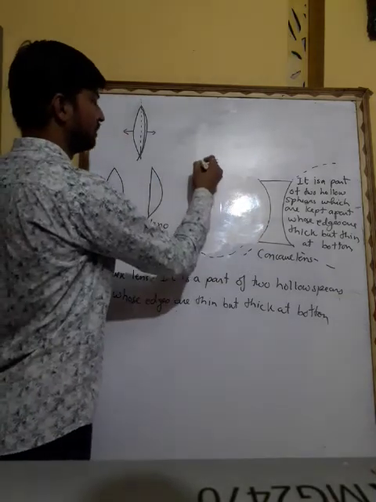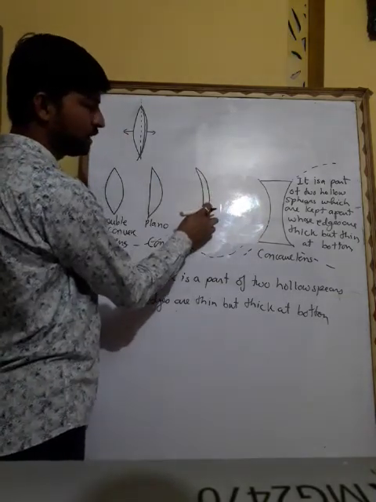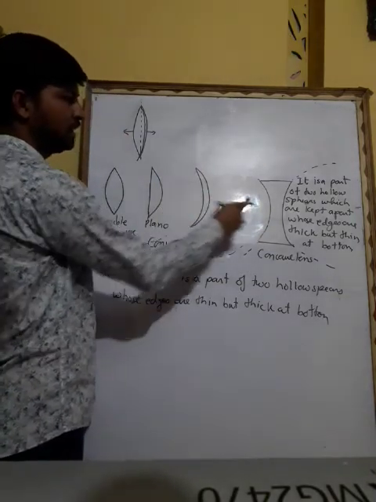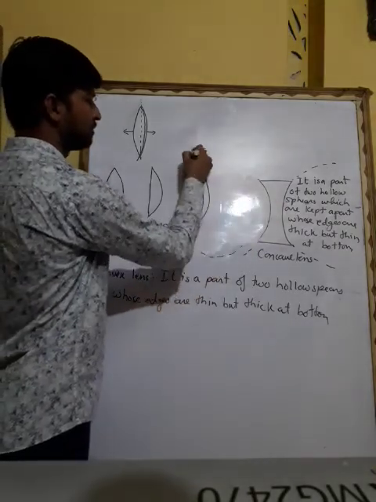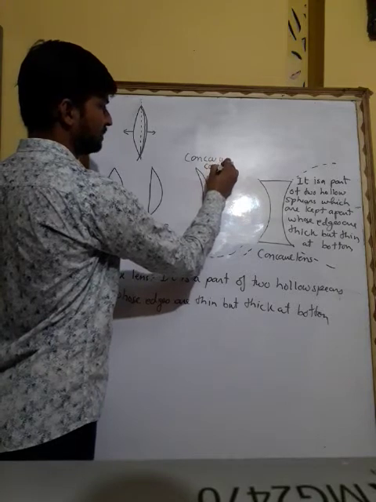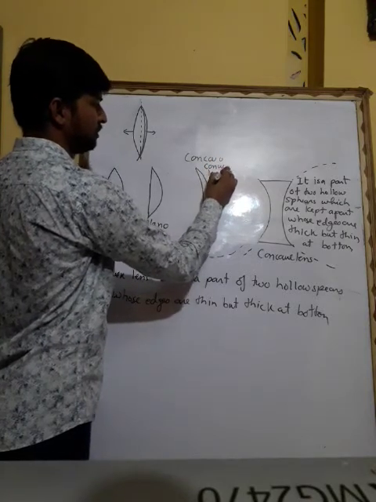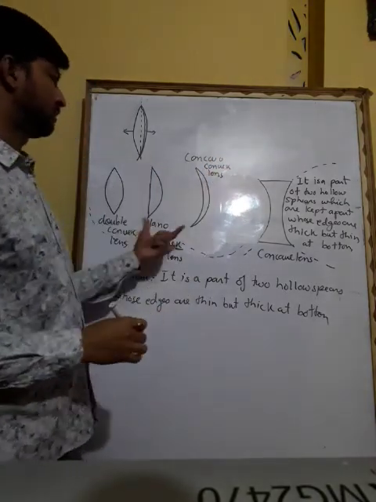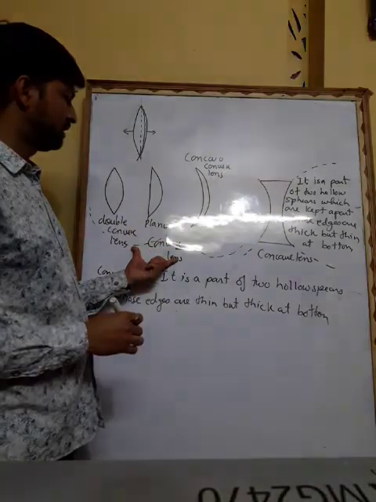Then this part will be convex and this will become concave. So it is a concavo convex lens. So these are the three types of convex lens.